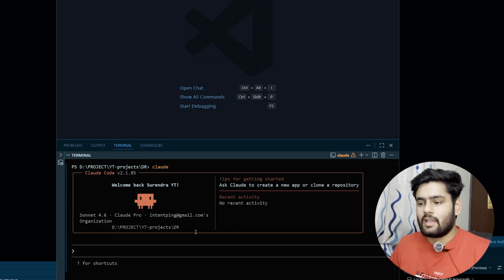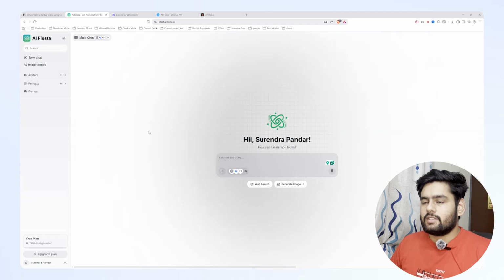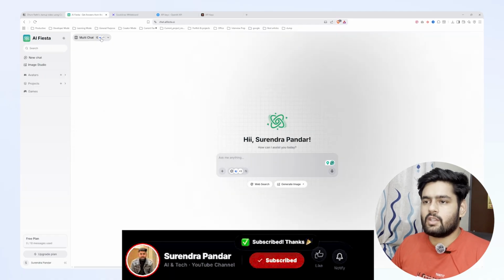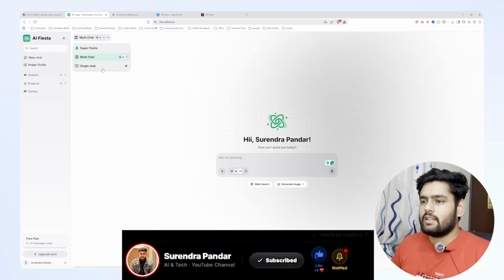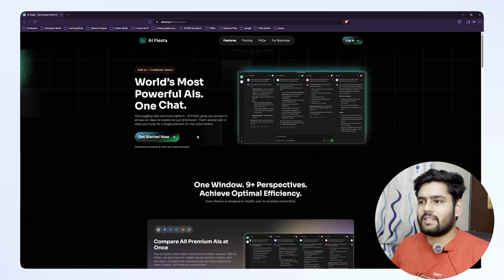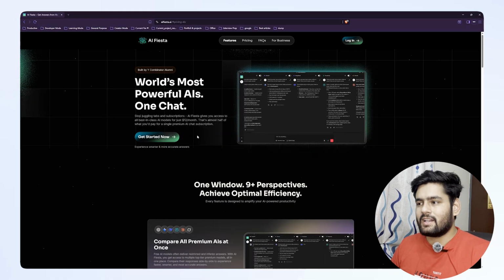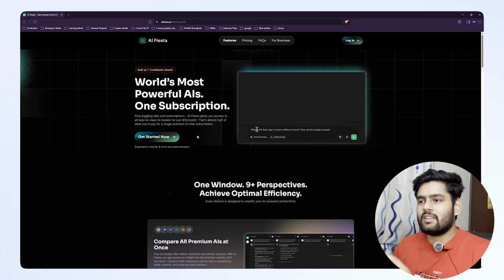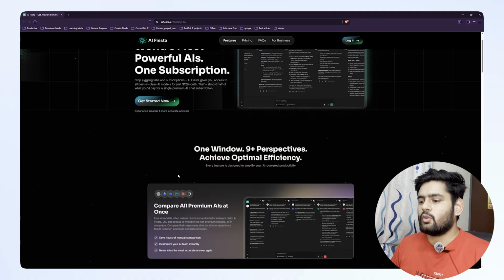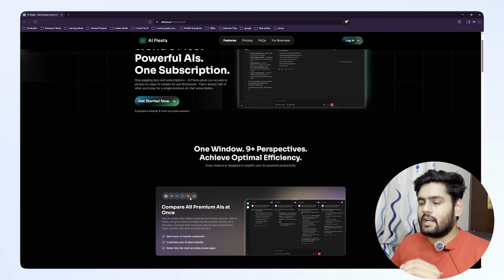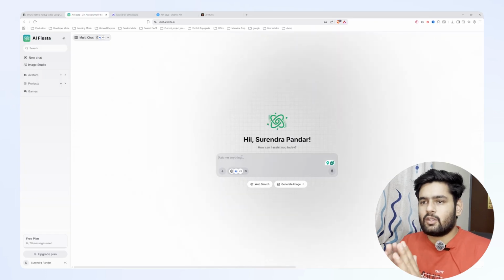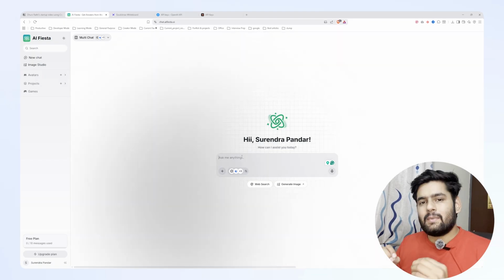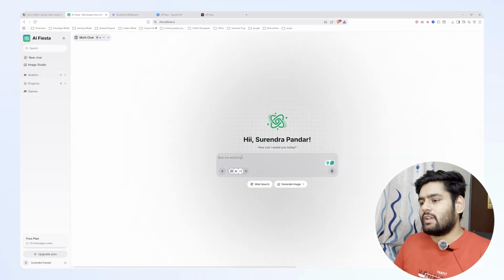Before I start building, I want to show you what AI Fiesta is, if you don't know about it. If you log in to AI Fiesta, the interface will look something like this, and from here you can choose Super Fiesta, Multi Chat, Single Chat, and all other options. But as you can see on their landing page, the most marketed and powerful feature of AI Fiesta, and the reason AI Fiesta exists, is that they promise you will get all the AI tools in the world under one umbrella. Yes, their promise is that you just have to use AI Fiesta, you just have to pay AI Fiesta, and after that you can use any major model out there from ChatGPT, Claude, Anthropic, Google Gemini, and a lot more.